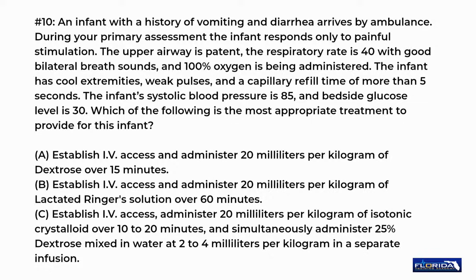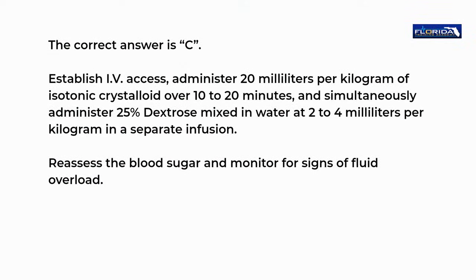Which of the following is the most appropriate treatment to provide for this infant? A. Establish IV access and administer 20 ml per kilogram of dextrose over 15 minutes. B. Establish IV access and administer 20 ml per kilogram of lactated Ringer's solution over 60 minutes. C. Establish IV access, administer 20 ml per kilogram of isotonic crystalloid over 10 to 20 minutes, and simultaneously administer 25% dextrose mixed in water at 2 to 4 ml per kilogram in a separate infusion. The correct answer is C.